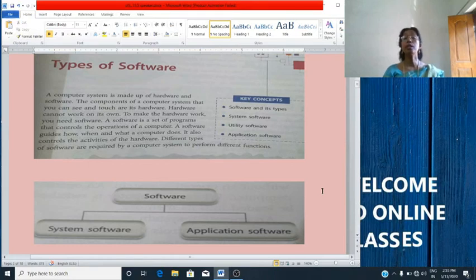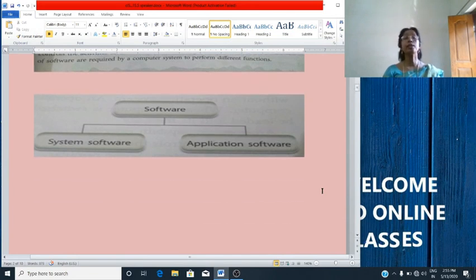Okay, so software is a set of programs which is responsible for the smooth functioning of a computer. So, a software is a set of programs that controls the operation of a computer, and hardware is the physical components. Examples of software are MS Office, antivirus, MS Paint, Windows Media Player, etc. Software can be categorized into system software and application software.